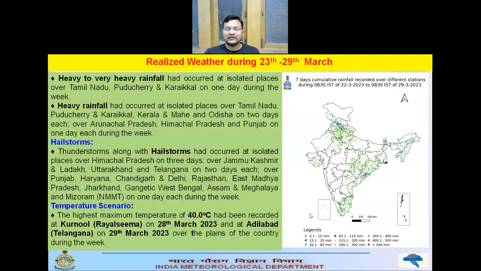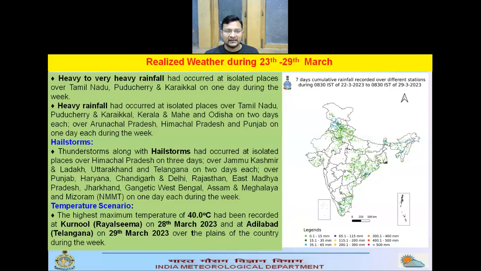If you look into the observed weather during the previous week, heavy to very heavy rainfall was observed over Tamil Nadu on one day during the week, and heavy rainfall occurred over Tamil Nadu, Kerala, and Odisha on 2 days of the week, and also over Arunachal Pradesh, Himachal Pradesh, and Punjab on one day of the week.